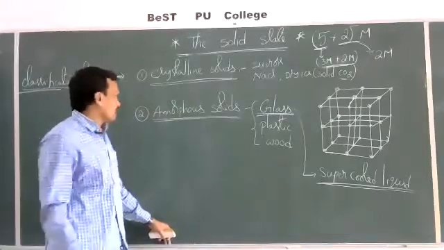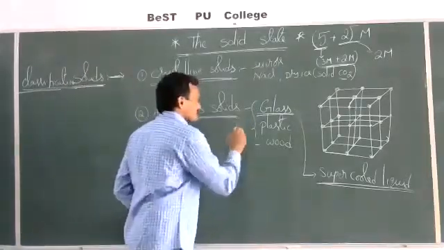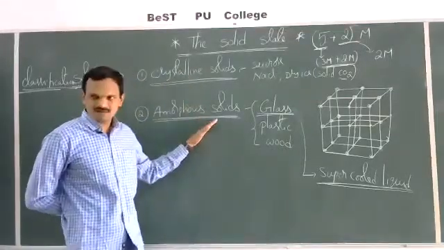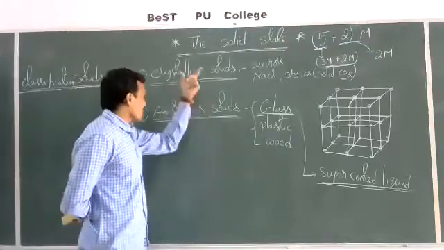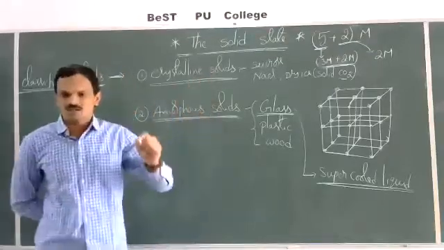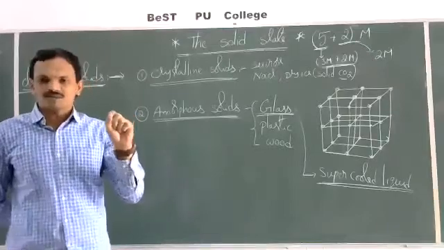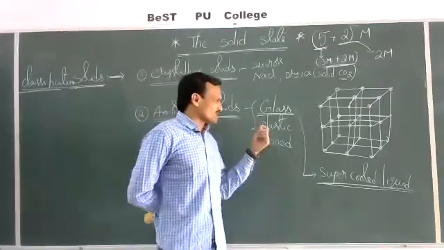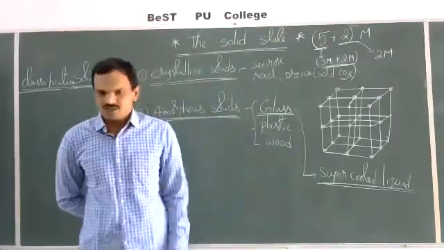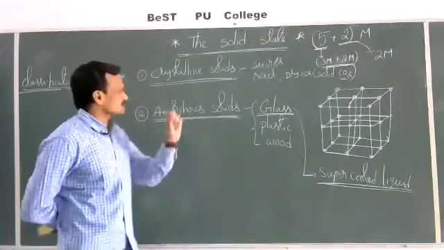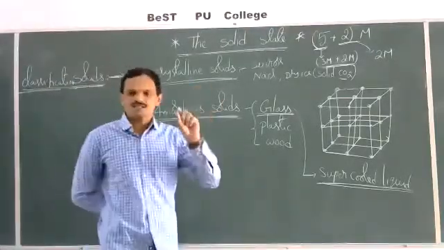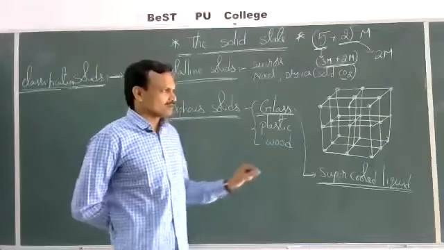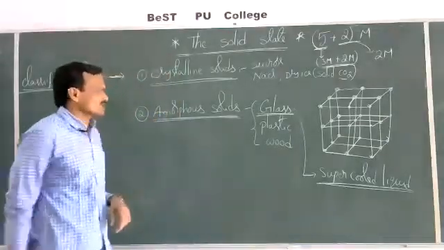And with our naked eyes, we cannot differentiate whether a given solid is crystalline or amorphous. We can differentiate amorphous and crystalline solids only by knowing the arrangement of the constituent particles. So don't think that if the given substance is hard and brittle, it is crystalline, and if it is smooth, it is amorphous. Not like that. We can't say by appearance.